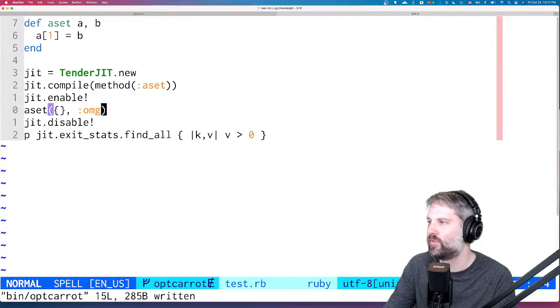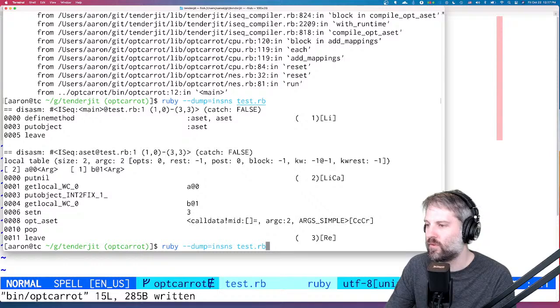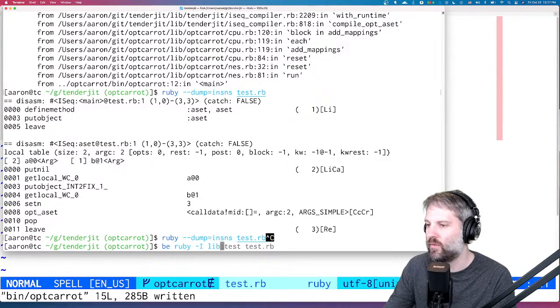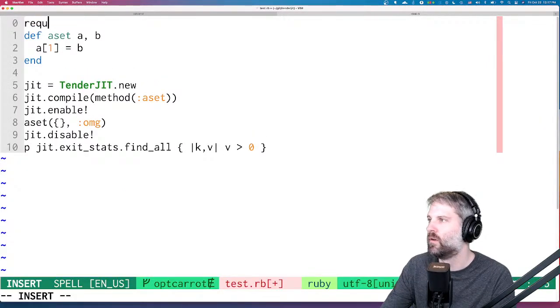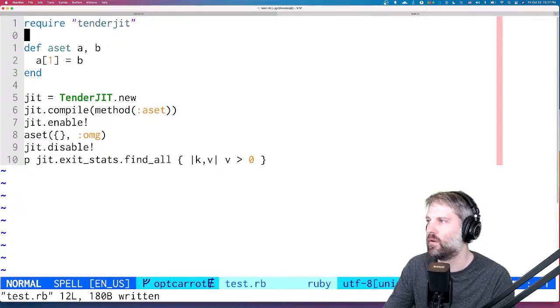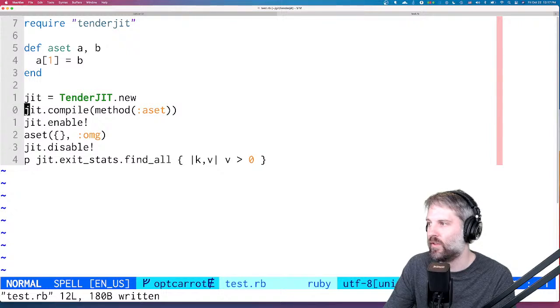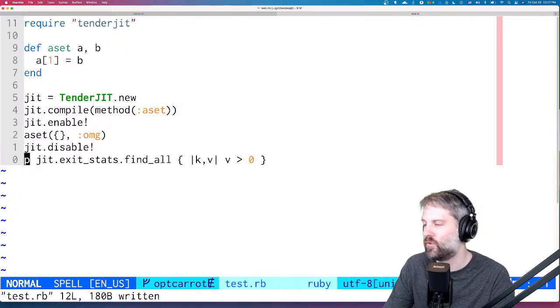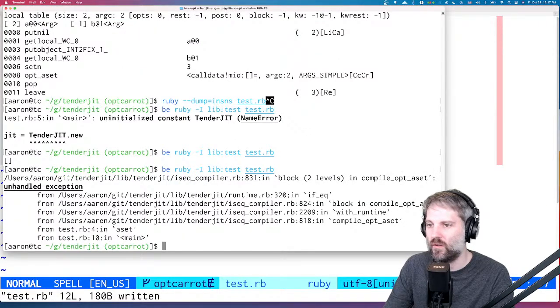Let's see. So we'll do this. And I believe, let's do be -I lib test. Let's do this. Oh, probably help if I require it, huh? Okay, let's run it. All right, so we didn't exit on anything and it worked. So great. But I think the case that we're looking for is arrays. So if we pass in an array, yeah. Okay. So this is the same exception.